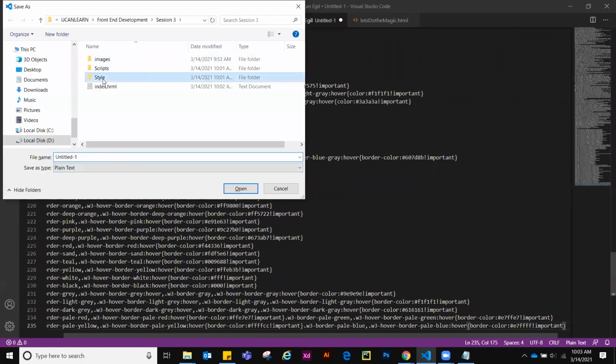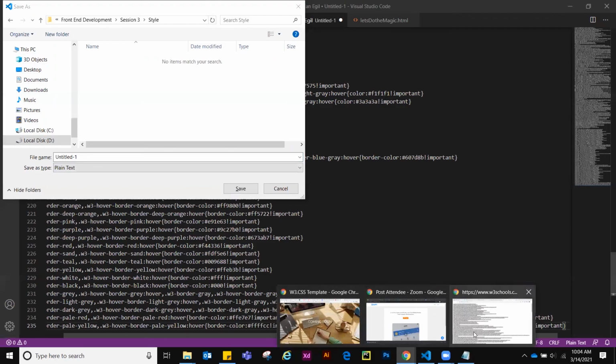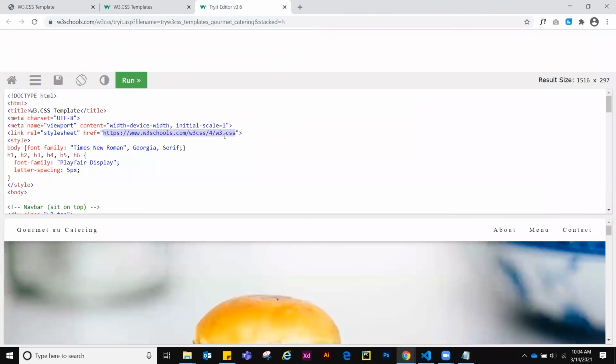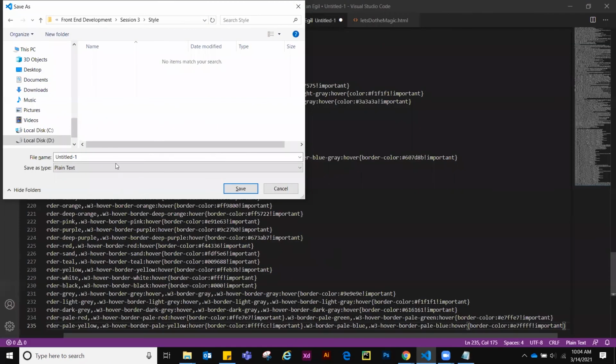We have created the styles folder, and the name of the style was w3.css. So you need not change anything over here, it will automatically work.